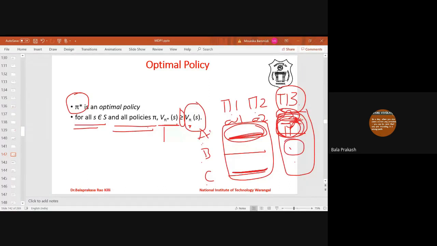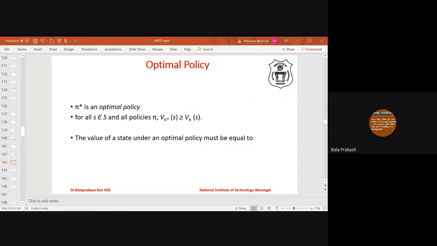Similarly, in each state, the value function under an optimal policy is equal to the expected return for the best action in that state. So if in a state three actions are possible, A1, A2, A3, then the optimal policy must select the best action that maximizes the value of that state. This has to apply for each state. In each state, the optimal policy must select an action that gives the highest expected return. That is the optimal policy.